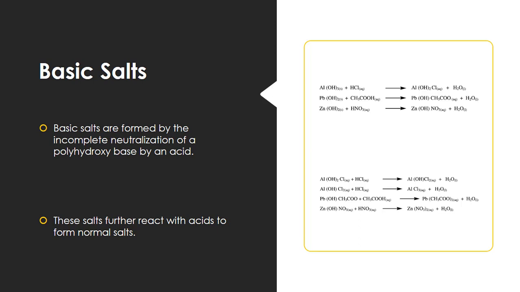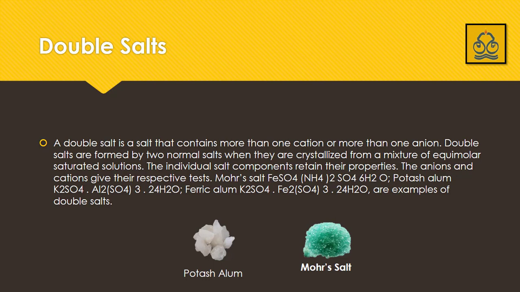Now further examples, you can see we have lead hydroxide, which contains 2 hydroxyl groups. Zinc hydroxide also contains 2 hydroxyl groups. So one by one we can replace the hydroxyl groups and there is a formation of neutral salts. If we want to take a basic salt, we will replace only one hydroxyl group. So next is double salts.